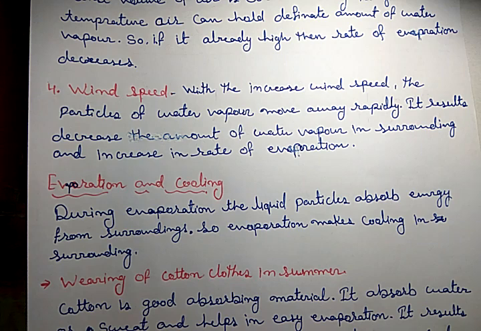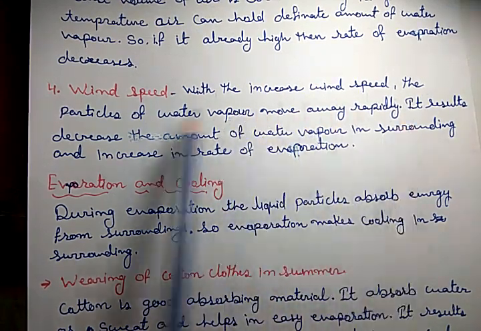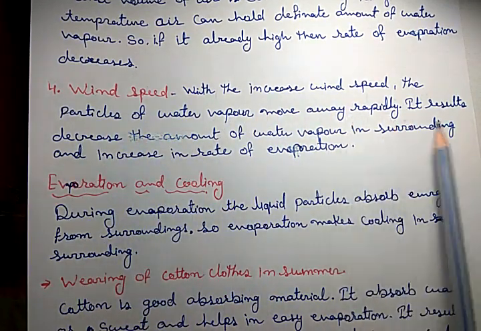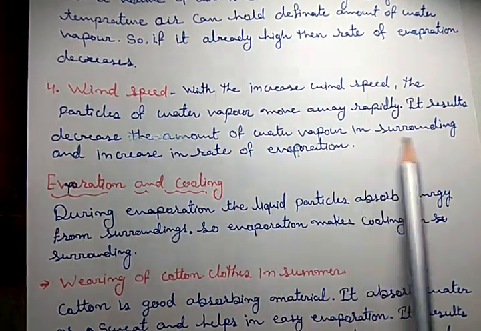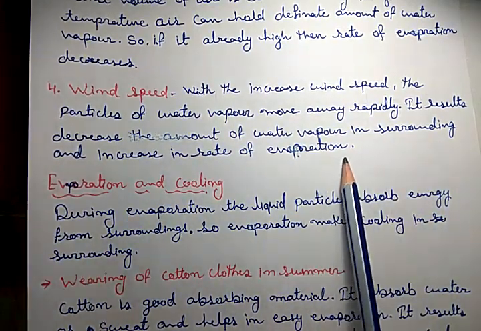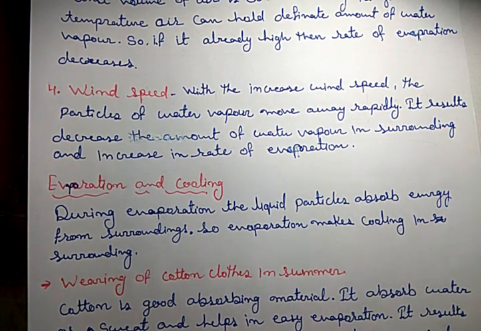You know that on a day in which the air is blowing with high speed, our clothes dry much faster, because the air continuously takes away the water vapors. So with the increase in wind speed, the particles of water vapor move away rapidly. It results in a decrease in the amount of water vapor in the surrounding and an increase in the rate of evaporation. Okay, these four factors: first was surface area, second was temperature, third was humidity, and fourth was wind speed. These four factors affect evaporation.